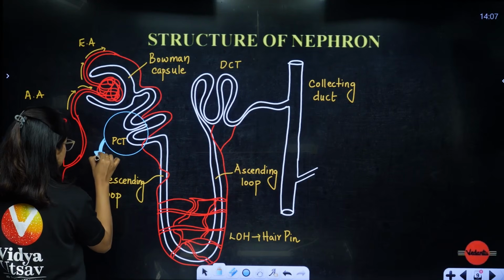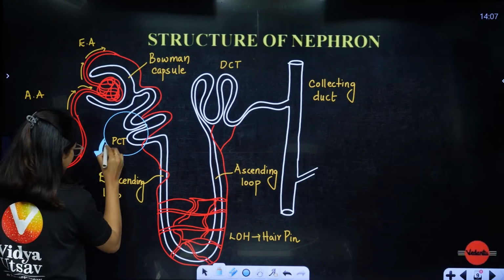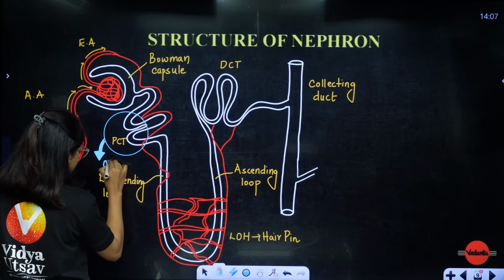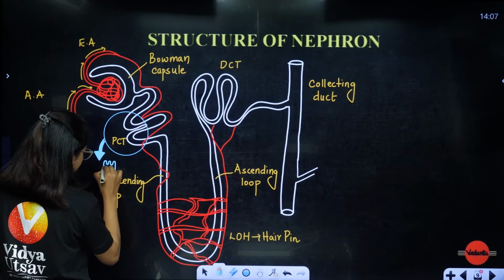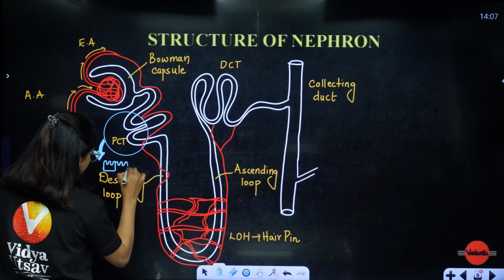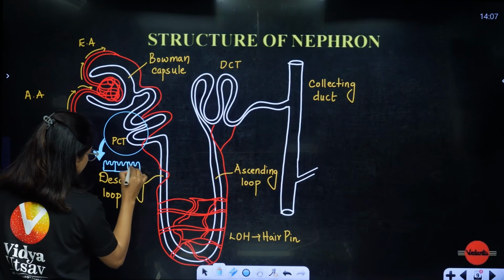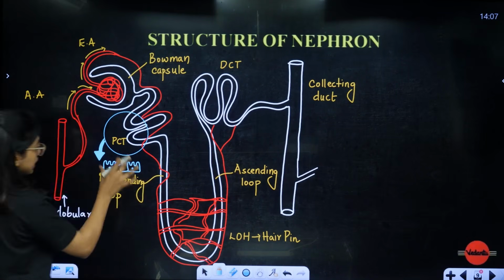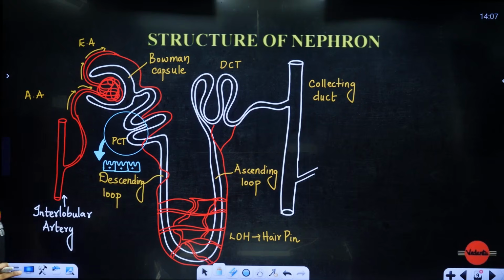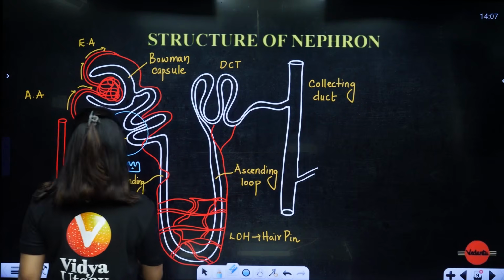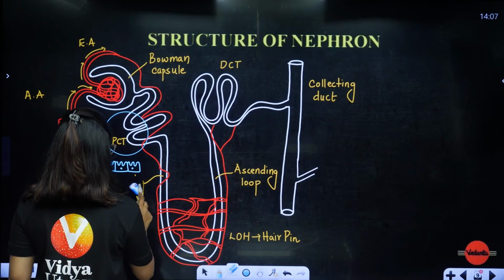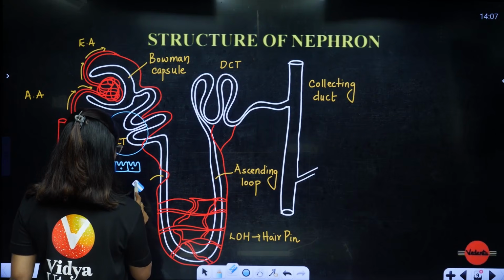This again I'll teach you in animal tissues. The cells, students, are called brush border cuboidal epithelium. Brush border means microvilli will be present on the apical surface and they will help in increasing the surface area. Since they increase the surface area, it will be easy for us to do maximum reabsorption.